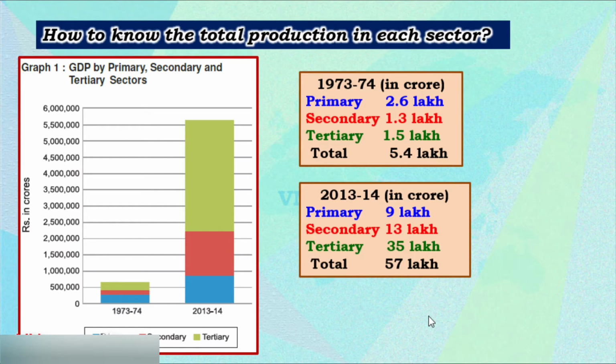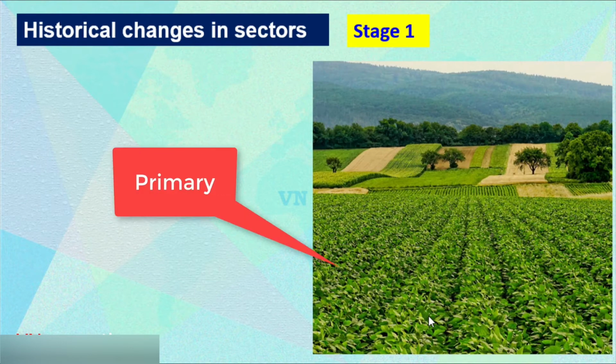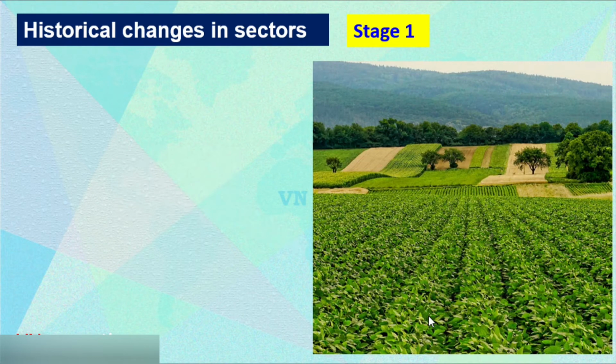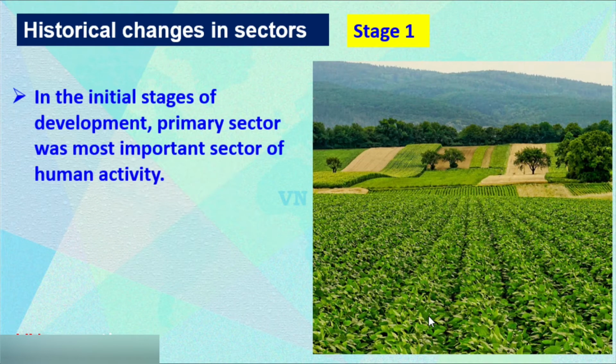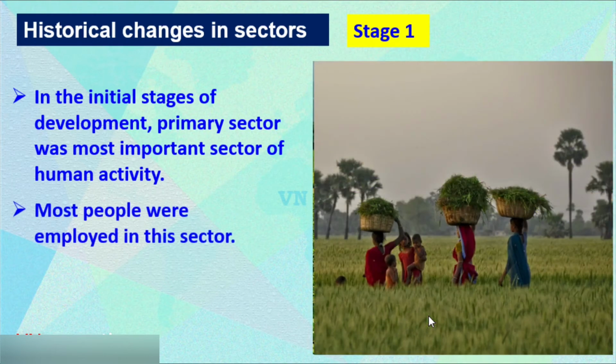Now we look at our history. History changes in the sector. First stage: all over the world, all were engaged in agriculture. So we can say that in the initial stage of development, the primary sector was the most important sector of human activity. Most people were employed in this sector and most of the goods produced were natural products.